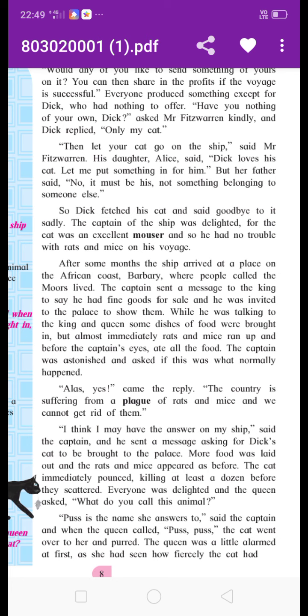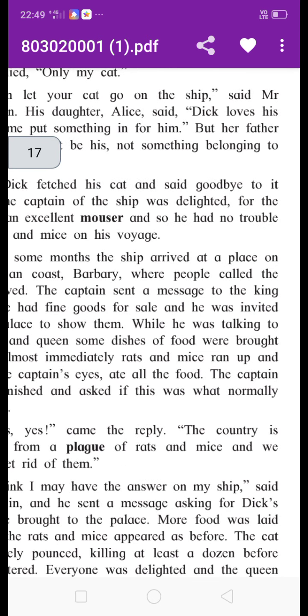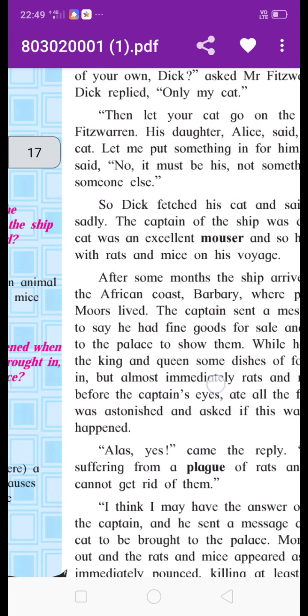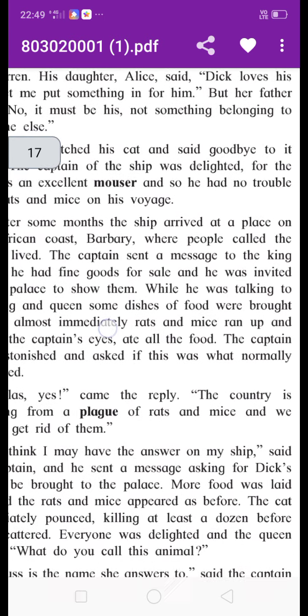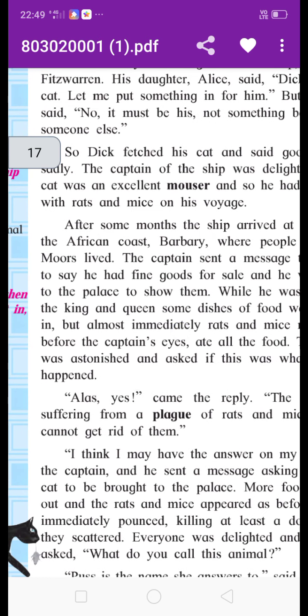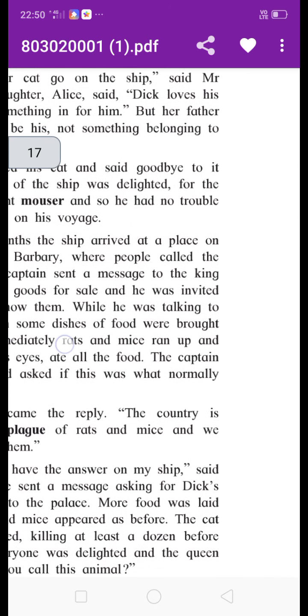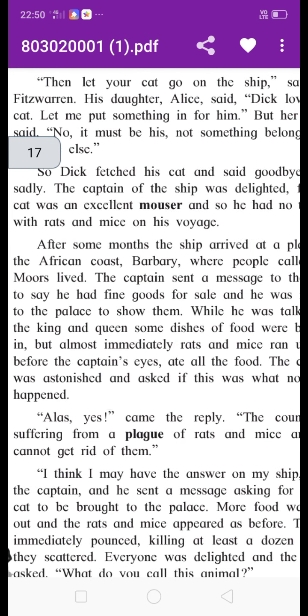Now, next what happens, see. After some months, the ship arrived at a place on the African coast, Barbary, where people called the Moors lived. Means after some days the ship arrived at a place on the African coast. Near the African coast there is a country whose name is Barbary. It is in the African continent, and the people called the Moors lived there.